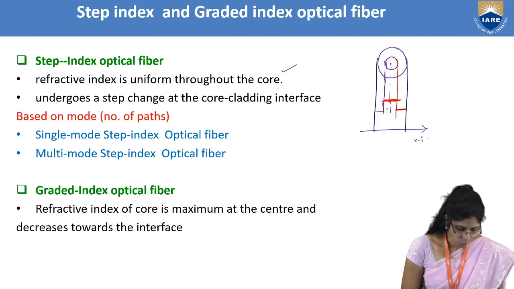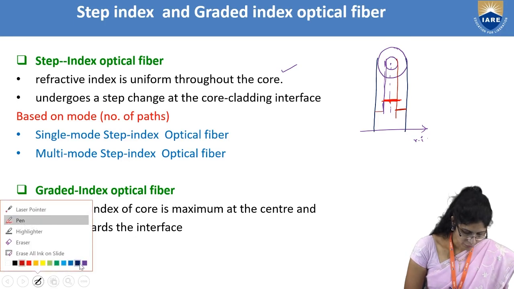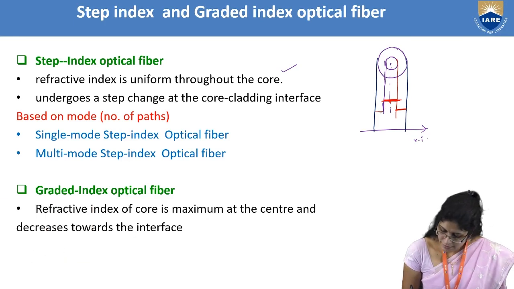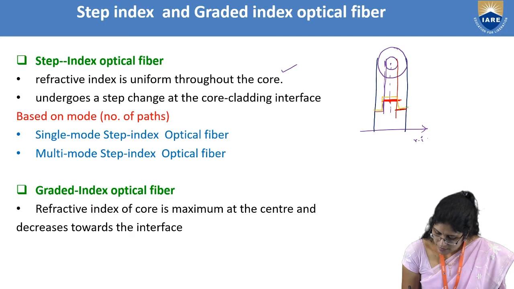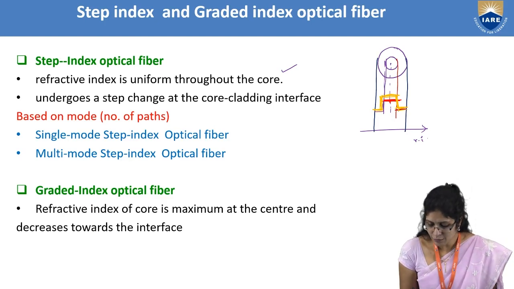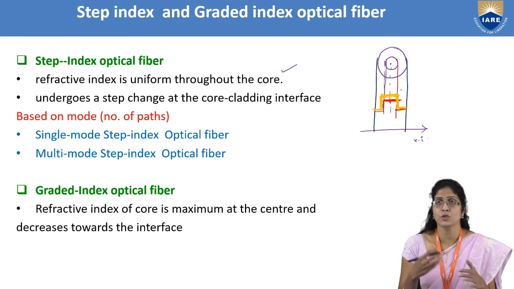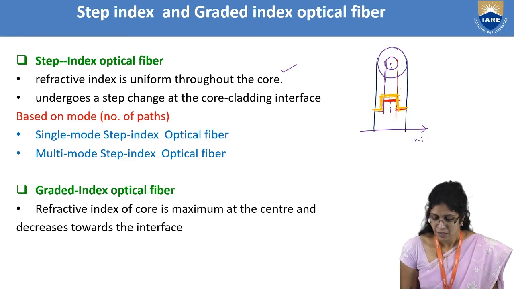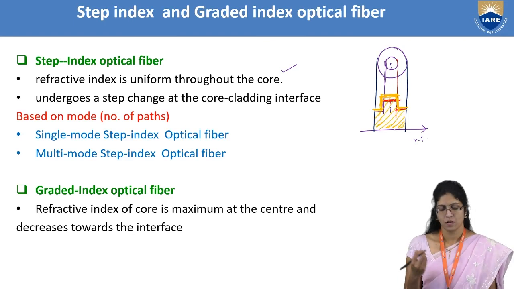So if I take all together the refractive index profile of the core and the cladding, I got it like this. This is the refractive index profile of a step index optical fiber. Why am I calling it that? If you look at the profile, it's something like a step, like the steps which you see on a staircase.